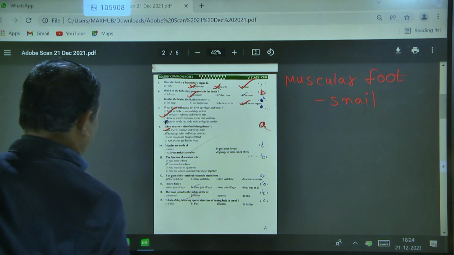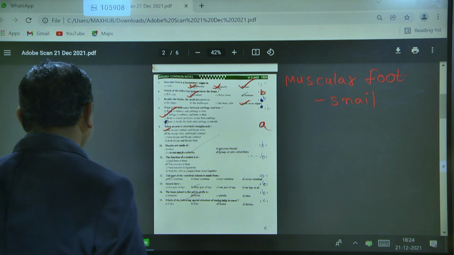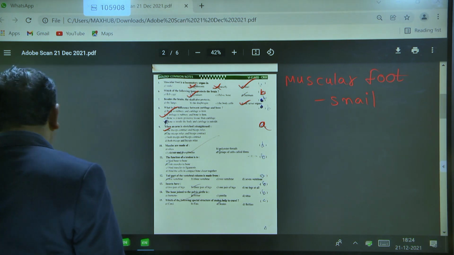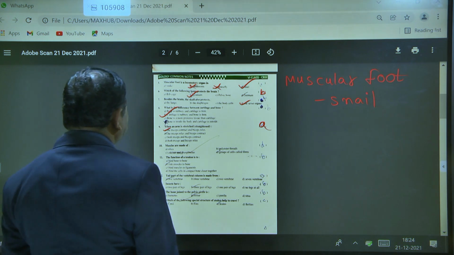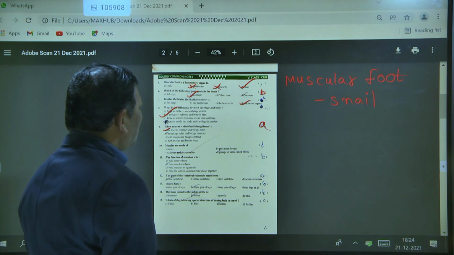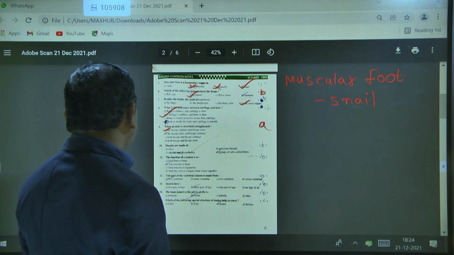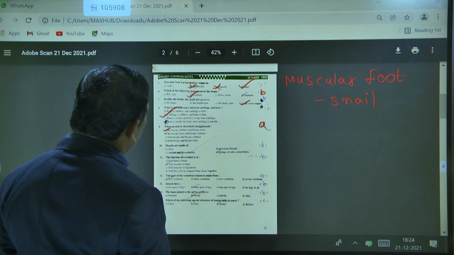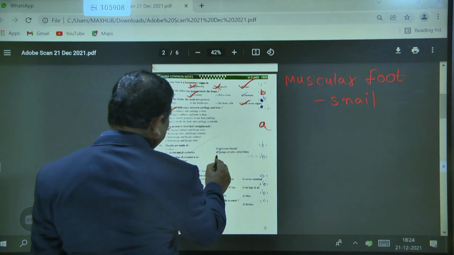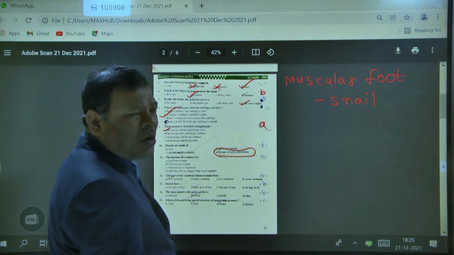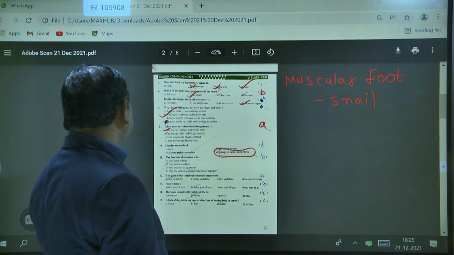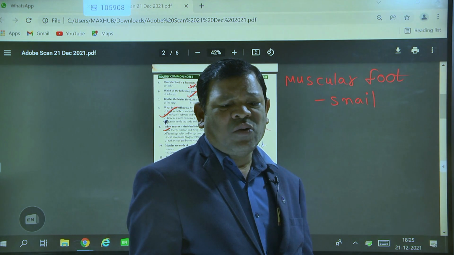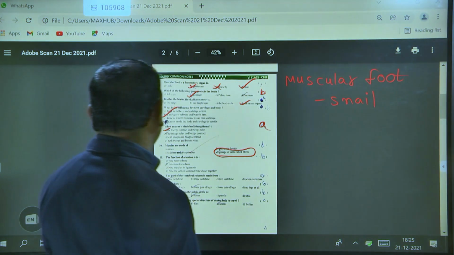Okay, next, muscles are made up of: A, silica; B, polyester thread; C, calcium and phosphorus; and D, a group of cells called fibers. So actually, muscles are made up of a group of cells called fibers.